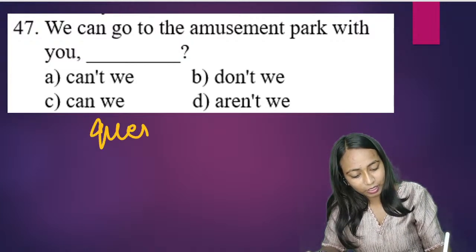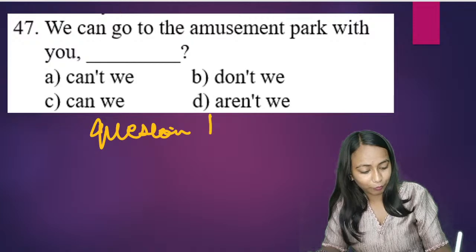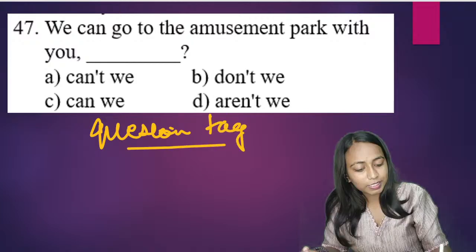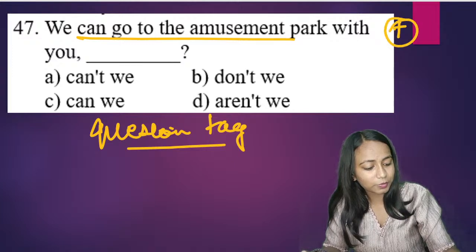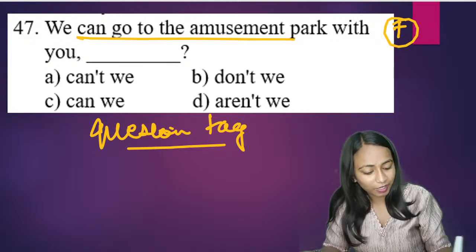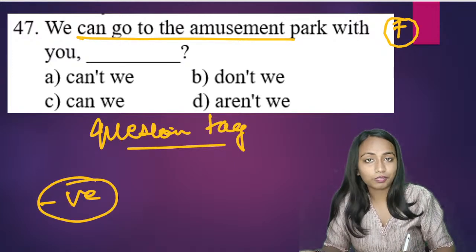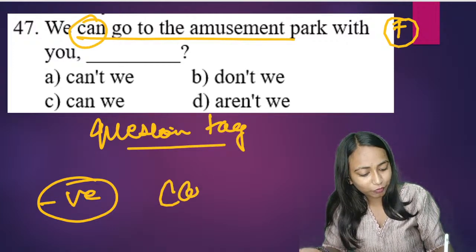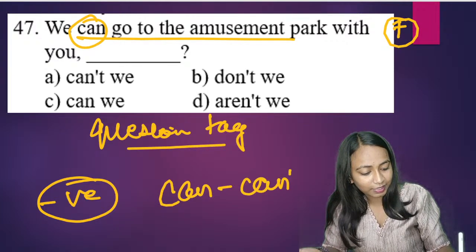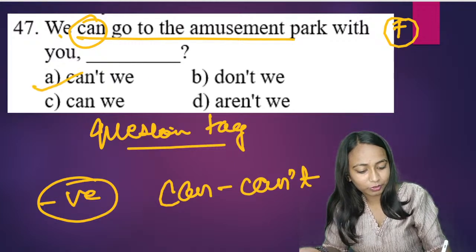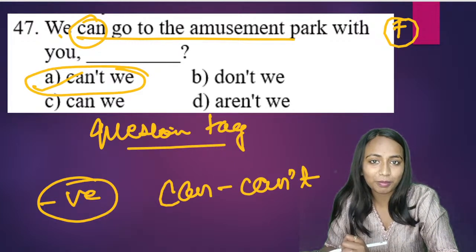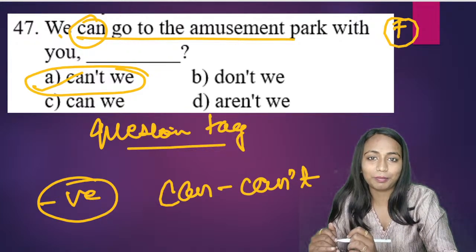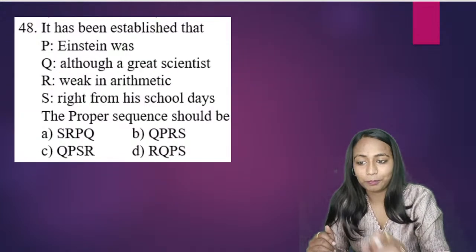What is to be done here? हमको question tag supply करना है. If the sentence is positive, the question tag has to be negative. What is the negative of can? Negative of can is can't, and pronoun क्या होगा? We. So it will become option A: We can go to the amusement park with you, can't we?